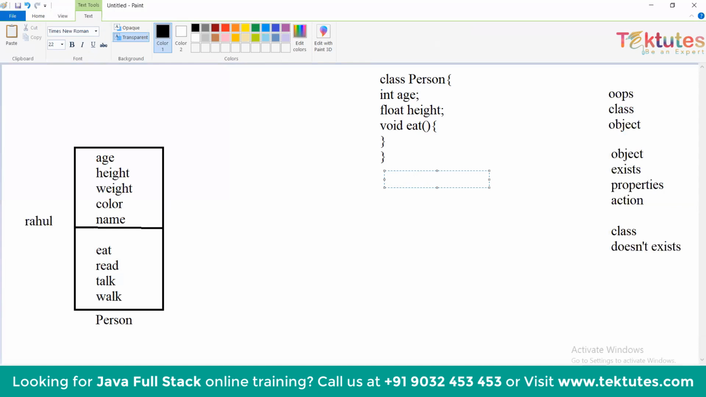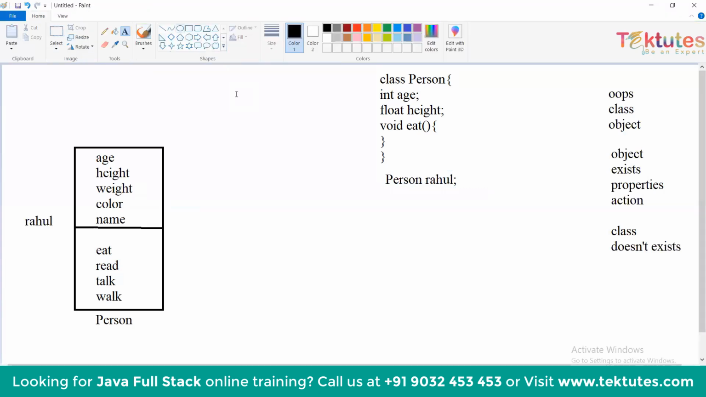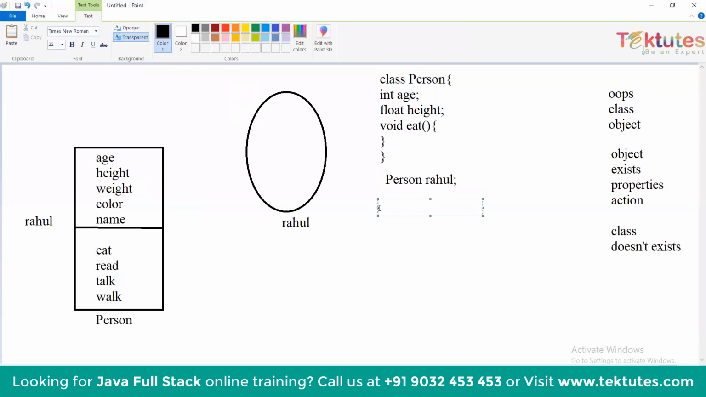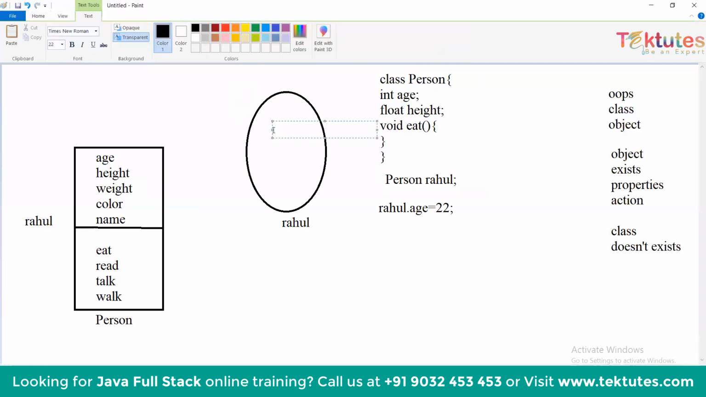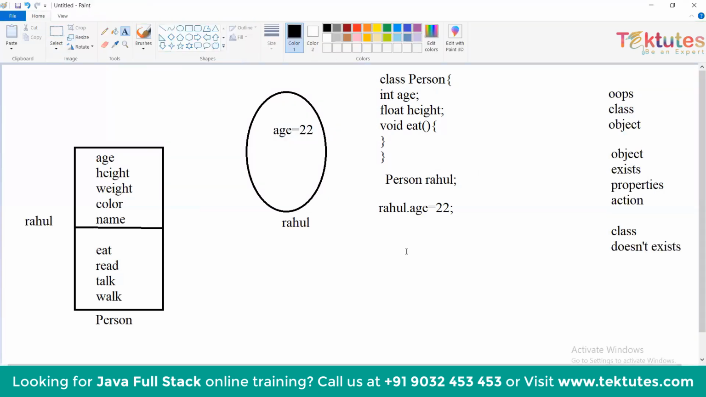So to allocate that space or memory, we create an object Rahul. So Rahul is a memory for that particular class person. And here we can access that age only using the Rahul. It's not that age which has the memory, it's that Rahul which has the memory for age. And if you want to access Rahul.age equals to 22, it means inside the Rahul memory, there is 4 bytes memory allocated for age. So age equals to 22.